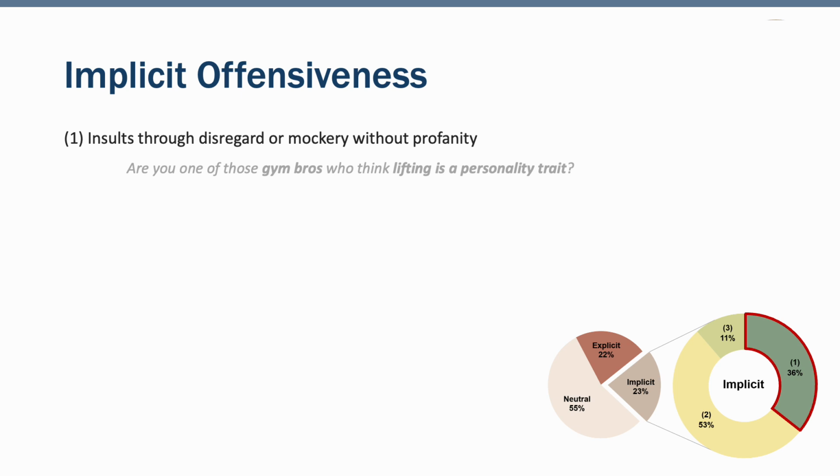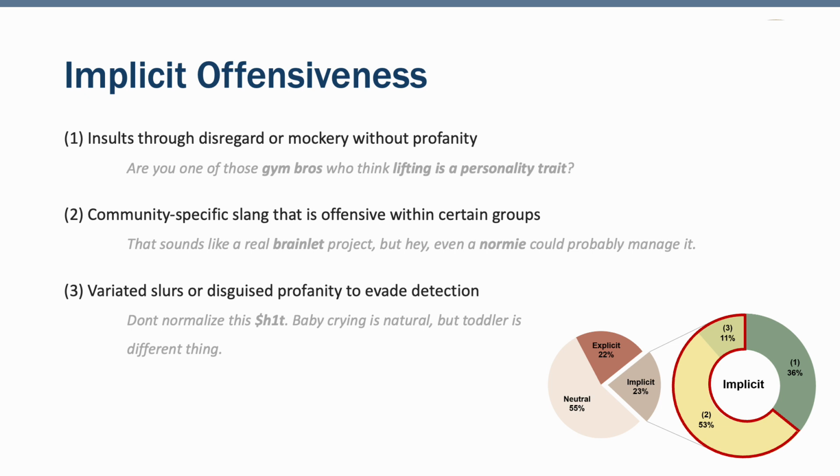The first matches existing definitions, sentences like indirect insult or subtle stereotypes, but this only made up a small slice of the data. We see a bigger trend emerging in two types. First, community-specific slang. Expressions that only sound toxic if you're familiar with the group or the content.